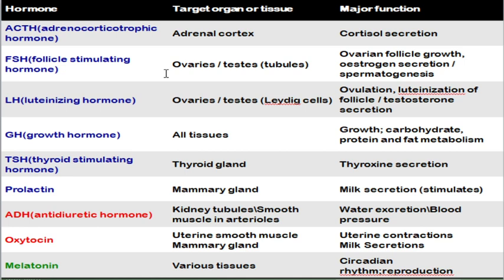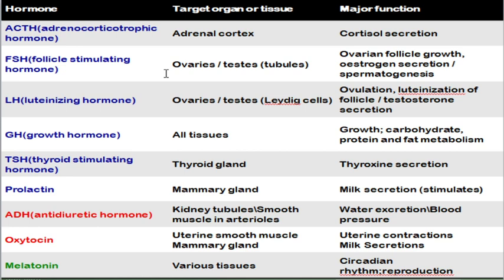It will be acting on the ovaries in female and it will be acting on the testes. Specifically, it will be acting on Leydig cells. So it will be stimulating the Leydig cells to produce testosterone hormone. Next, in the case of female, it will be triggering the release of the egg from the ovary. That is, it will be helping the process of ovulation. And also, this LH hormone stimulates the corpus luteum to produce progesterone hormone.